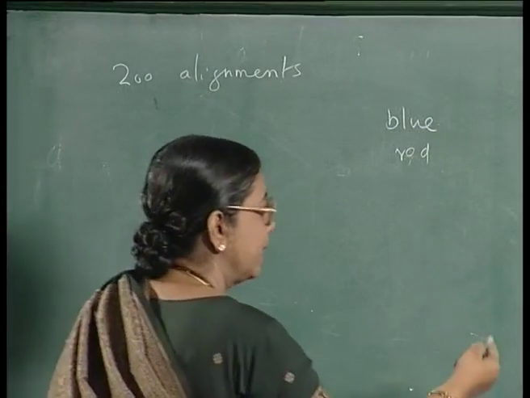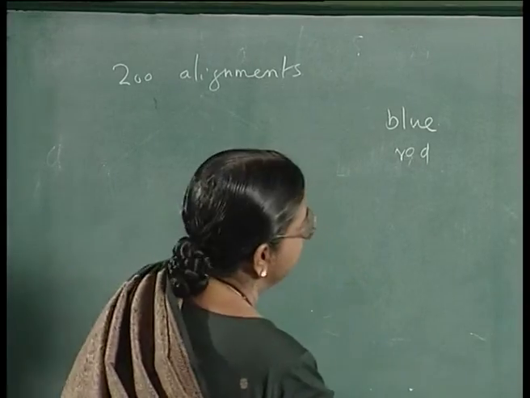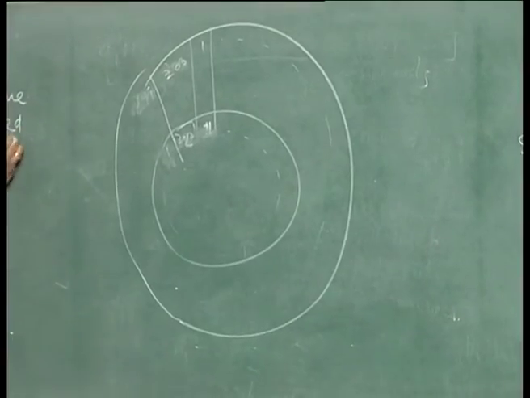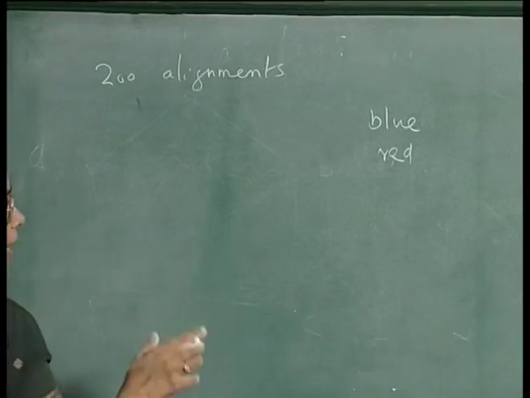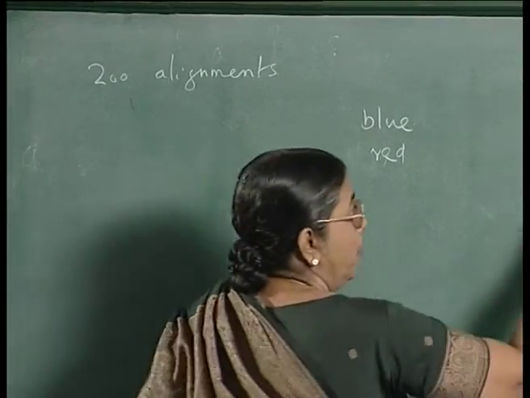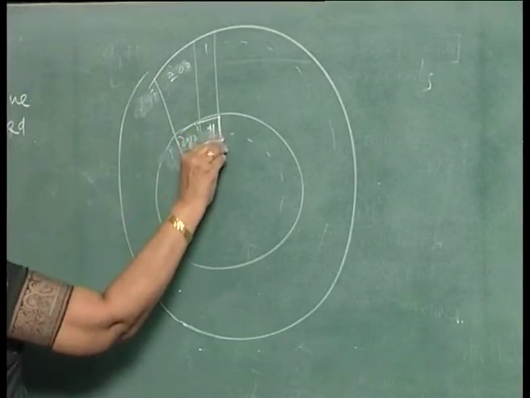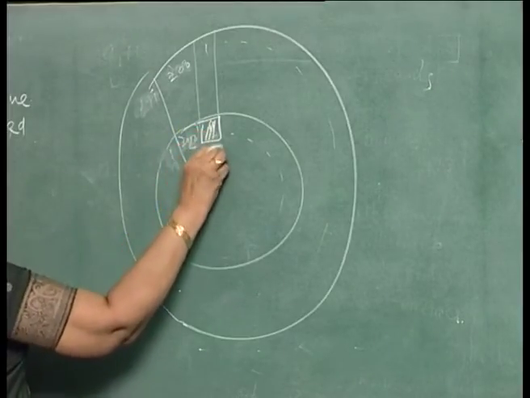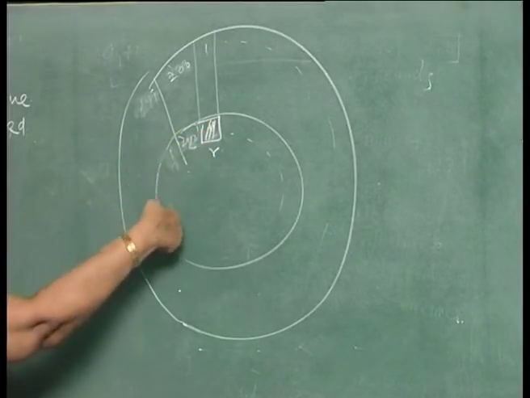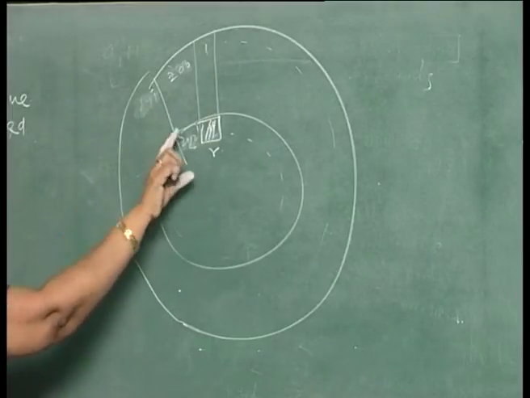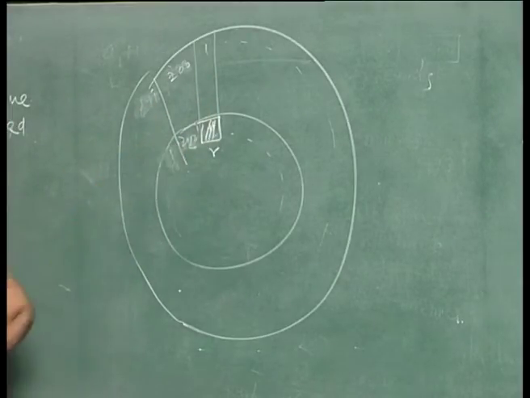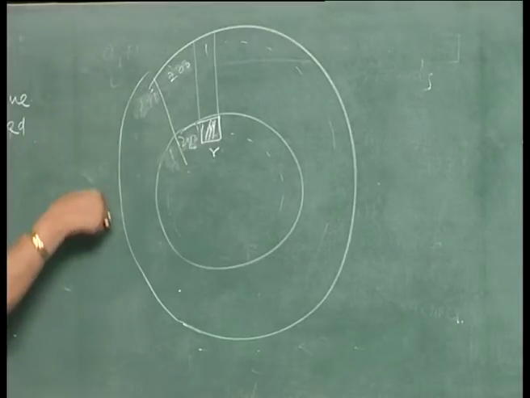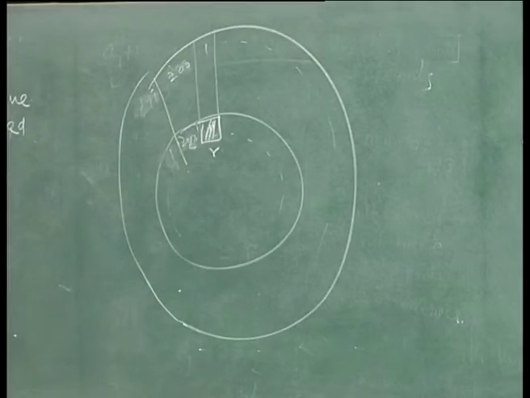And in the inner disc they are arbitrarily painted red or blue. So, take one alignment. In one alignment, suppose this particular sector is colored red. Out of the 200 possible alignments, in 100 possible alignments, it will match with the corresponding sector in the outer disc.